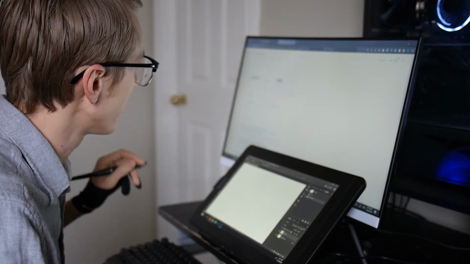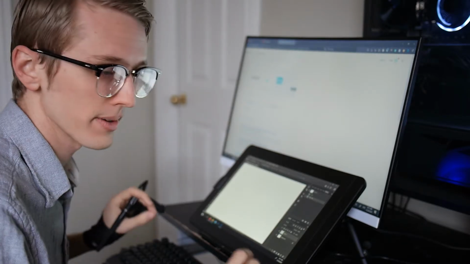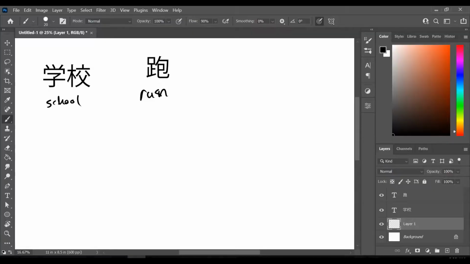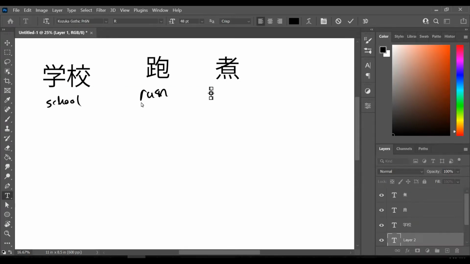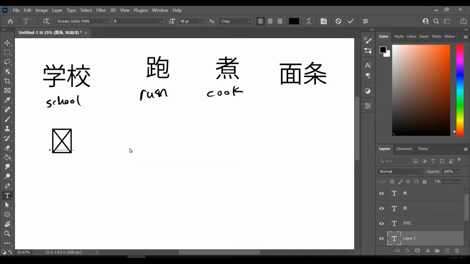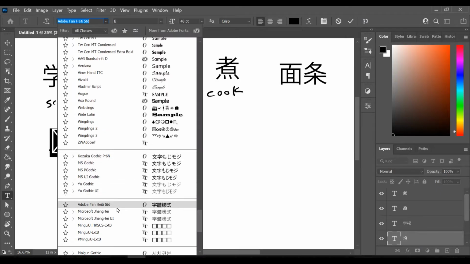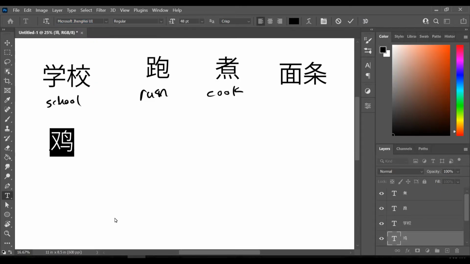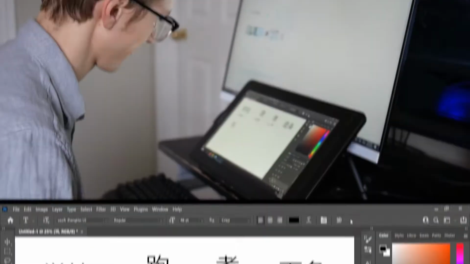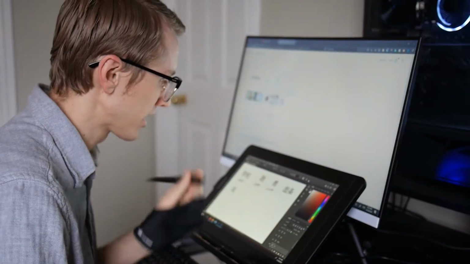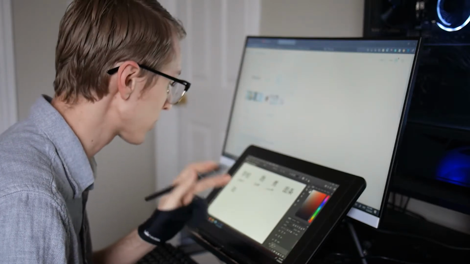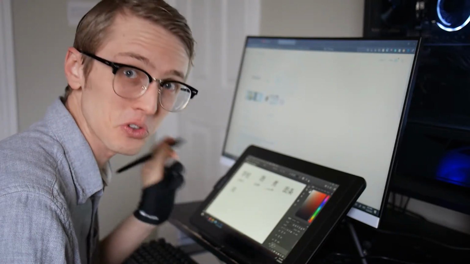Now I typed in school, and Sui Xiao came up. Or I mean, Sui Xiao. One day I'll learn to speak tones, this tonal language. Oops. Let's try an action. Hey, that is not nice. We don't have chicken. Ah, there we go. Yeah, that looks like a chicken. I'll take it. Okay: school, run, cook, noodles, chicken. Let's draw.